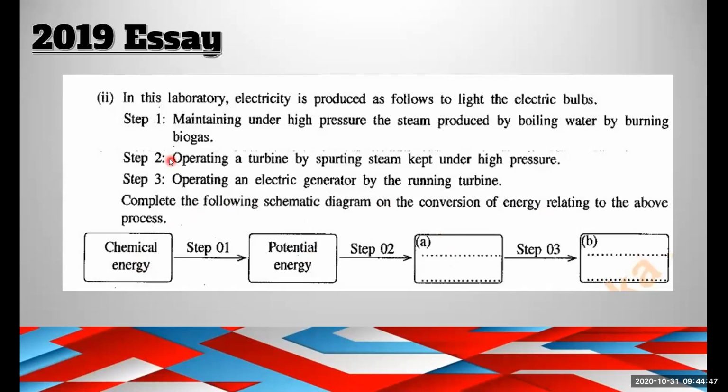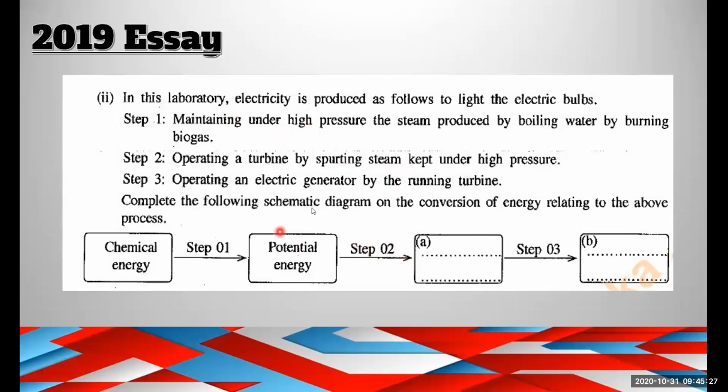Let me explain it again. Here, maintaining under high pressure the steam produced by boiling biogas. There is chemical energy present before step 1. Because of step 1, the chemical energy becomes potential energy. And this steam from the biogas is directed to a turbine, so the turbine will rotate. Step 2.